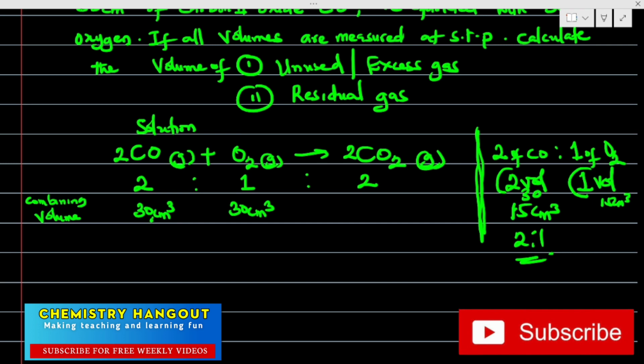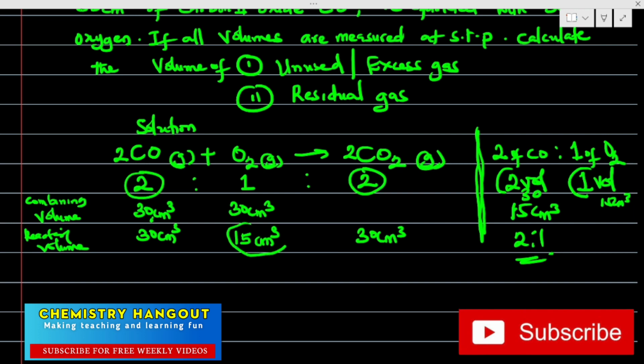If we need 30 of this, so the reactive volume now, if I need 30 centimeter cube of this, which means I'll be needing 15 centimeter cube of this. Then I'll be needing 30 centimeter cube of this too. Why? Because it's 2 to ratio 2. But the reason why we have 15 here is because this is 2 to ratio 1. I want to believe that is clear.